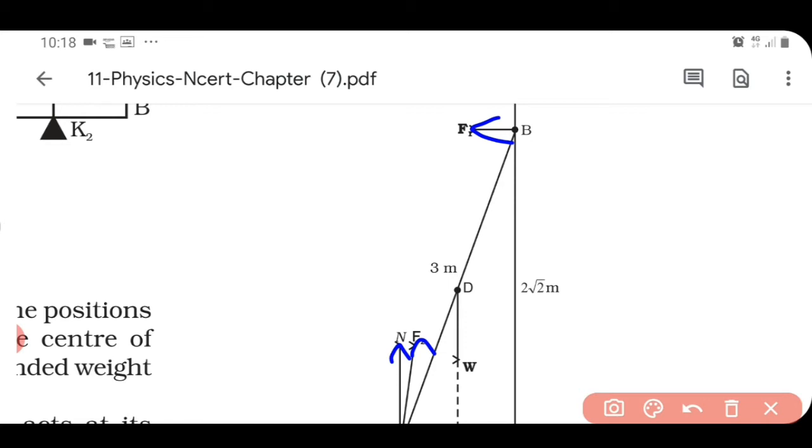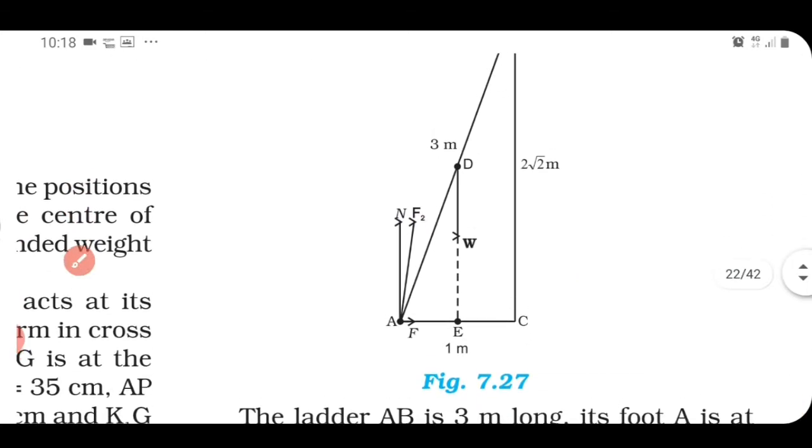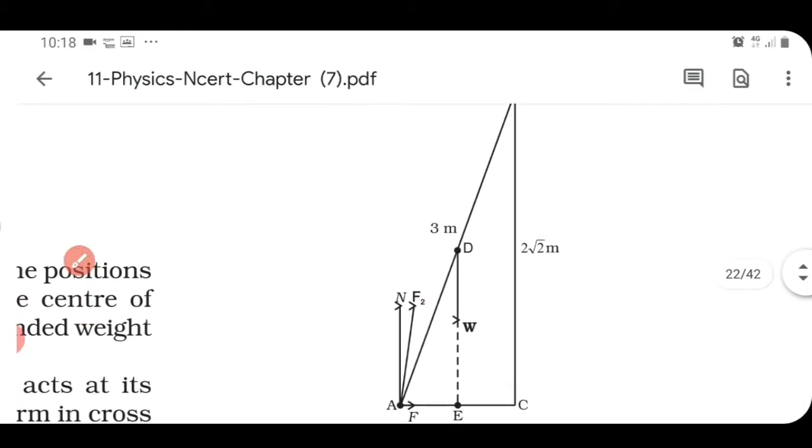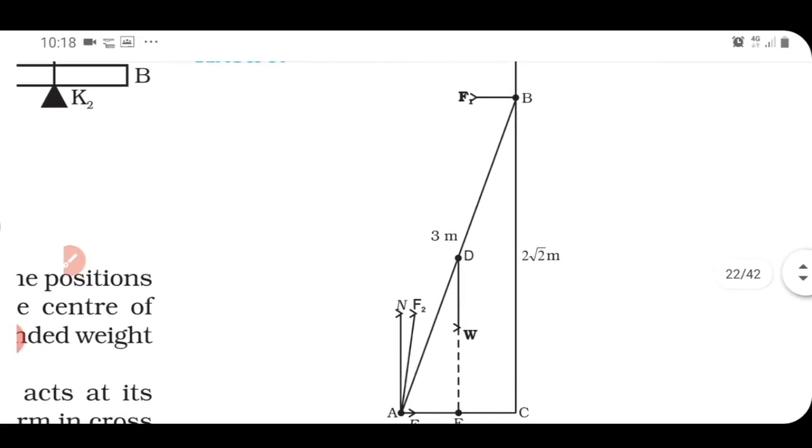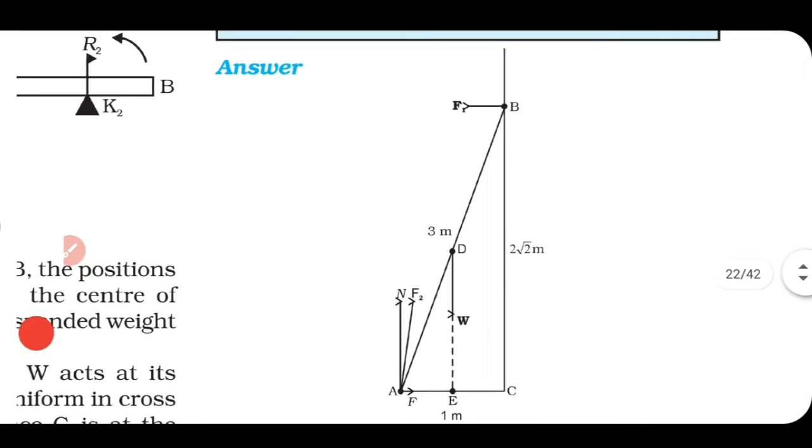To find F2, we need to find N and F, which is the frictional force. Then only we can find F2. So first we have to frame equations to get these unknown values. For that, we can apply the conditions for translational equilibrium and rotational equilibrium, because it's given that the ladder is resting on the floor and the wall like this. So it is in equilibrium.